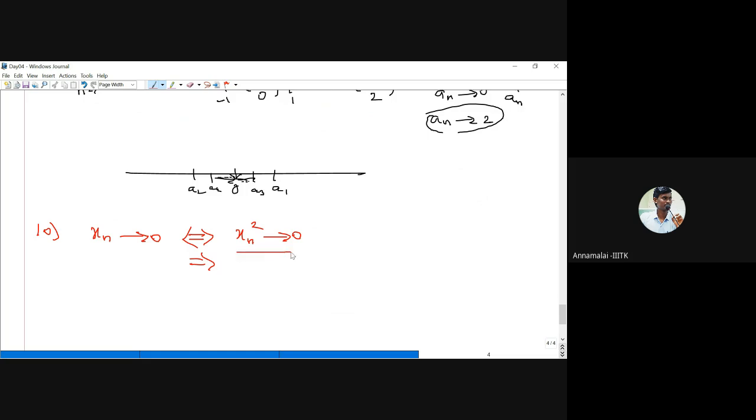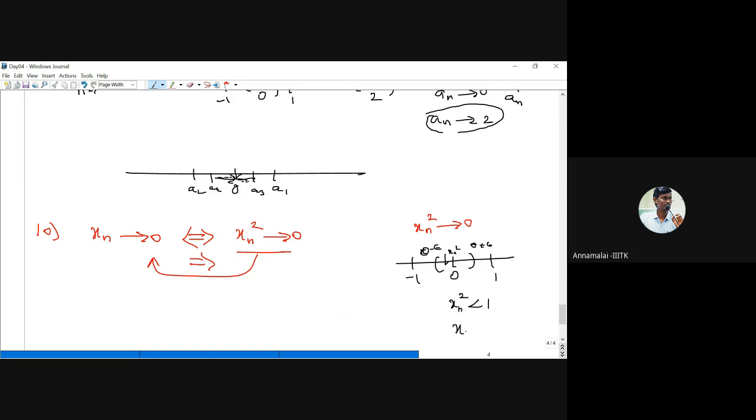Now take the other direction. Suppose x_n squares converge to 0. From this we have to say x_n converges to 0. So what is the relation between x_n and x_n squared? Since x_n squared converges to 0, that means after a certain stage, all the x_n squares are very near to 0. So 0 is here. If we take the interval 0 minus epsilon, 0 plus epsilon, after a certain stage all the x_n squares are here. So maybe 1 is here, minus 1 is here. Therefore, x_n squares are less than 1.